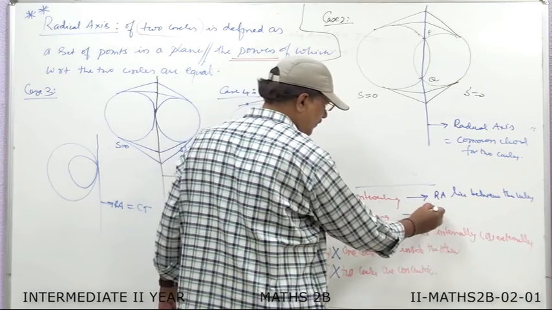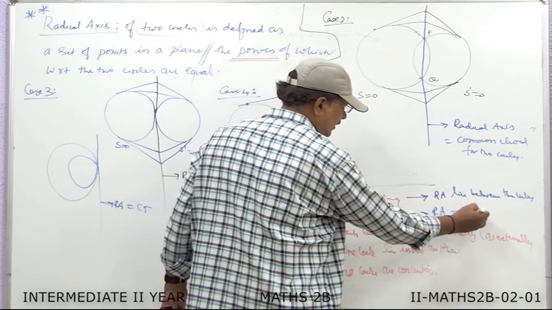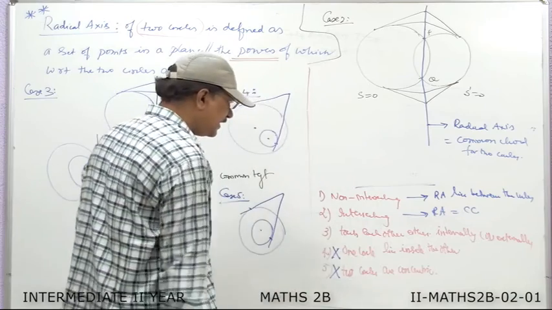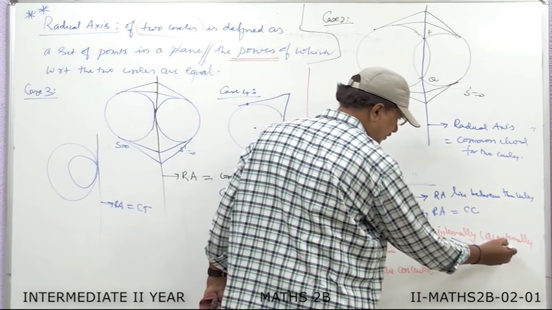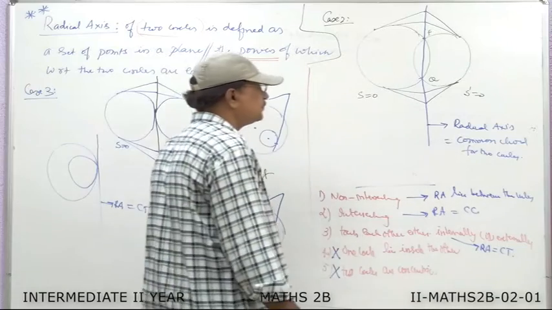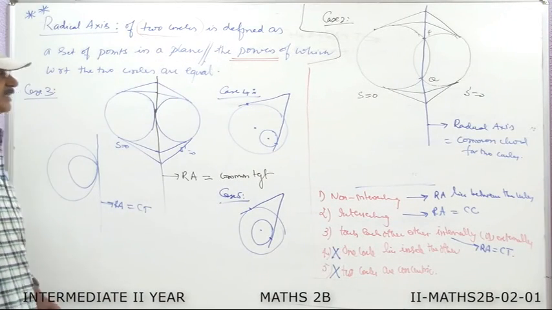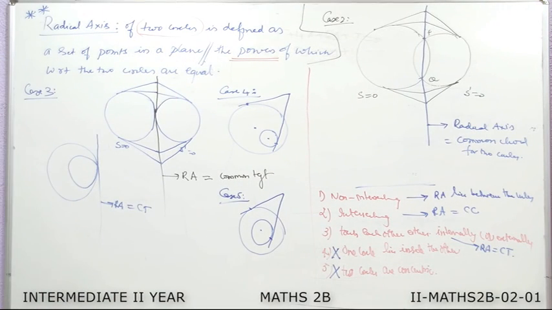If they are intersecting, the radical axis is nothing but the common chord. If they touch each other, then the radical axis is nothing but the common tangent. So, in this way, we can discuss it.